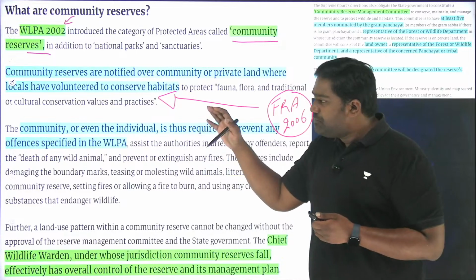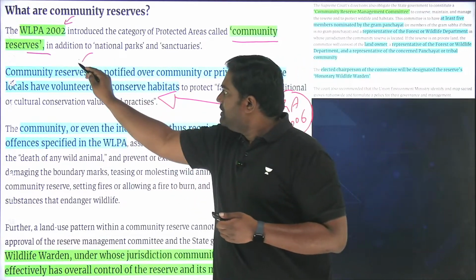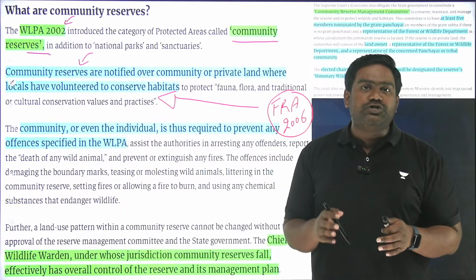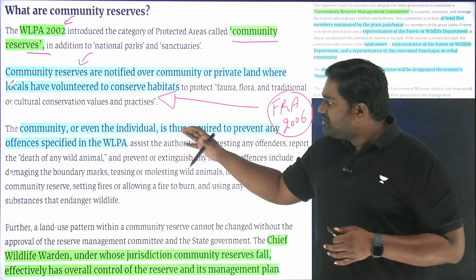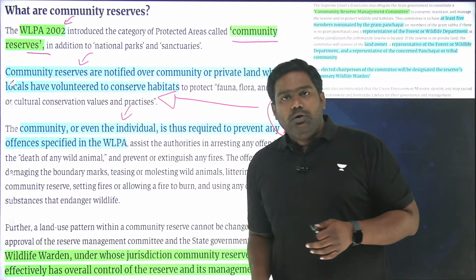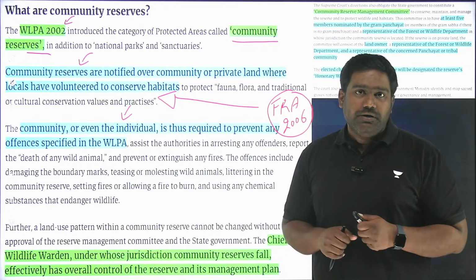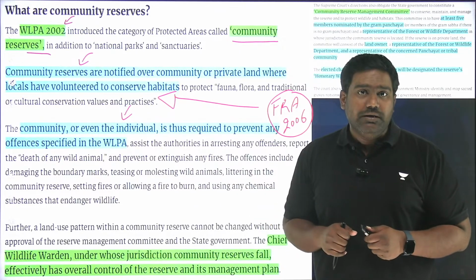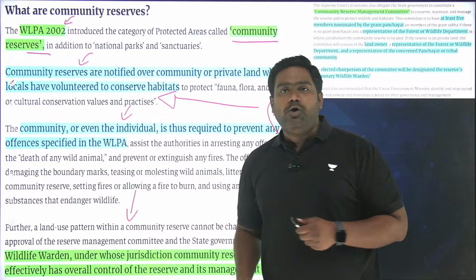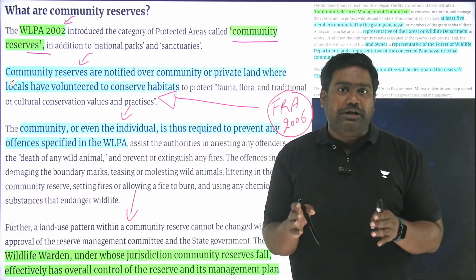And to conserve and protect these community reserves, certain provisions were provided under this law. So as per this provision, local community leaders and individuals could take part in the conservation effort in collaboration with the Forest Department. But they had to abide by all the regulations, the restrictions of the Wildlife Protection Act.